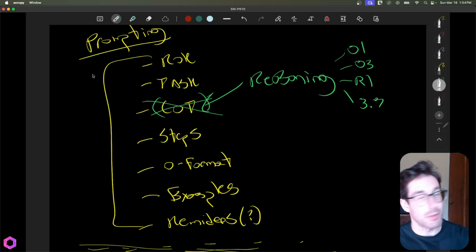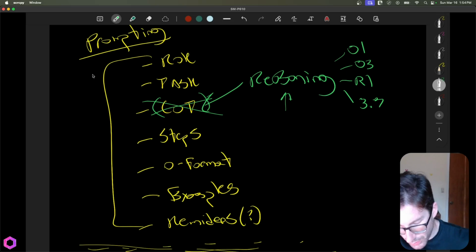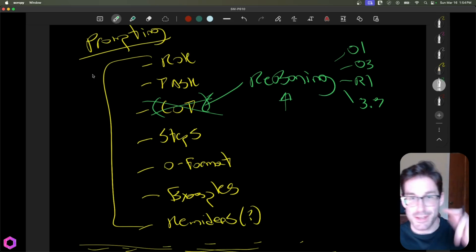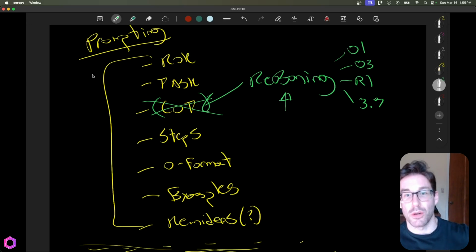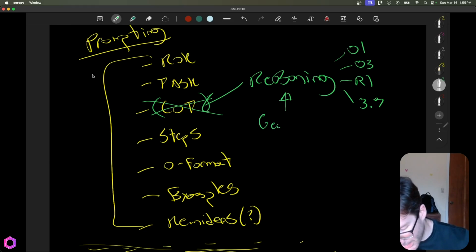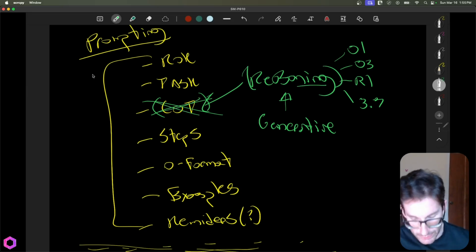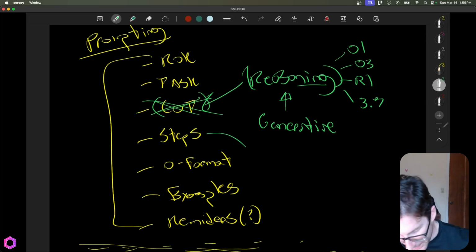And my prediction here is that most models in the future will be reasoning based. The reason is that the inference cost will lower drastically. And as the inference cost lowers drastically for test time compute, which is compute that happens at inference, that means the speed and latency will decline as well. So we're going to have faster reasoners that are higher quality, so you don't necessarily have to wait as long for them to respond. My guess is that generative models, the ones you usually use this tactic for, will become less and less used, and reasoning models will become more and more used, which means that this specific tactic will no longer be useful.